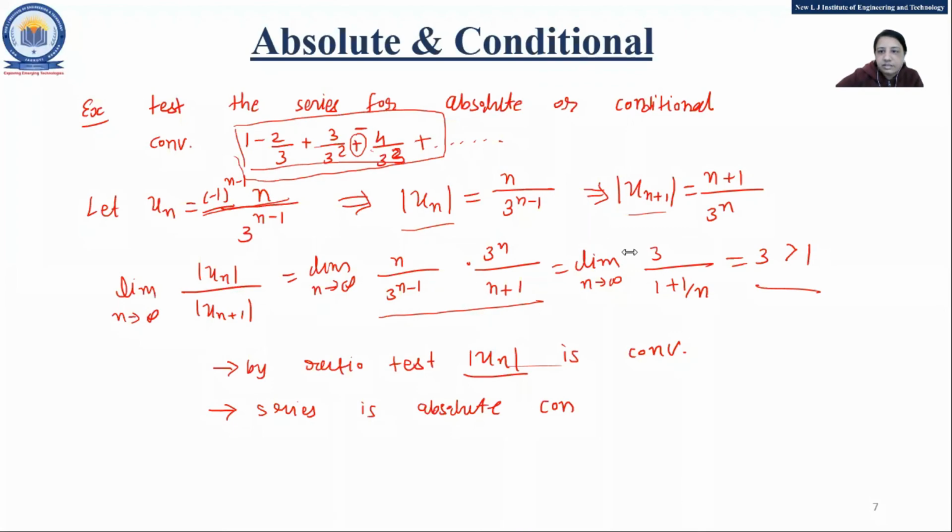Yes, Devendra. Ma'am, what is the purpose of this absolute and conditional checking? Here we did the ratio test only and then we are saying that it is an absolute series. See, the ratio test is used to check only whether mod of un is convergent or not. But absolute and conditional is what?